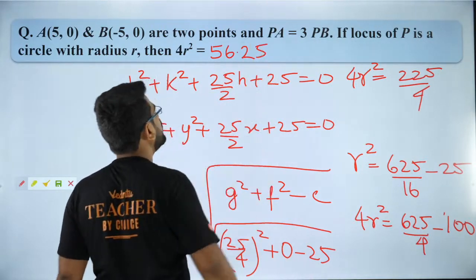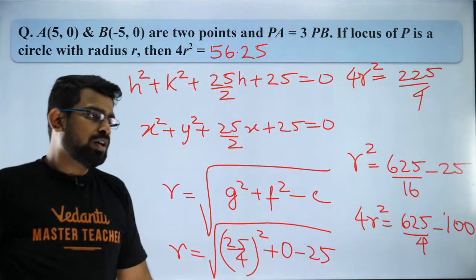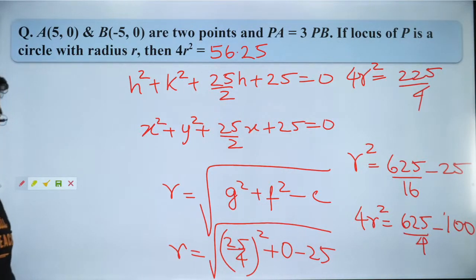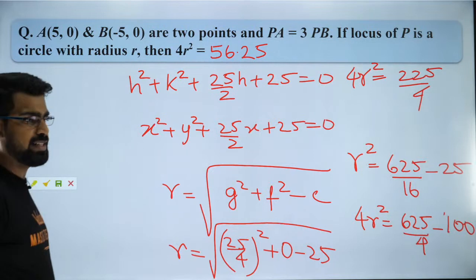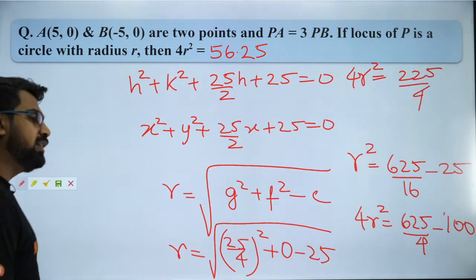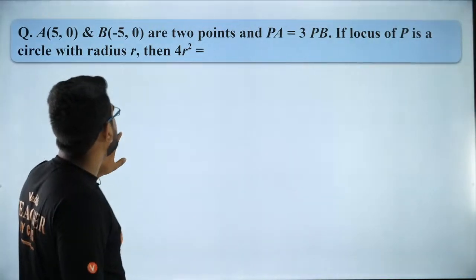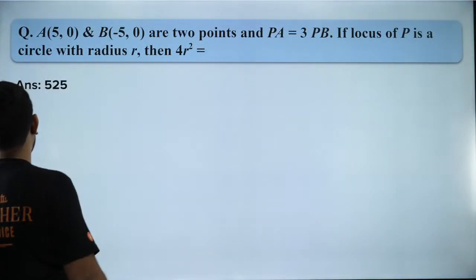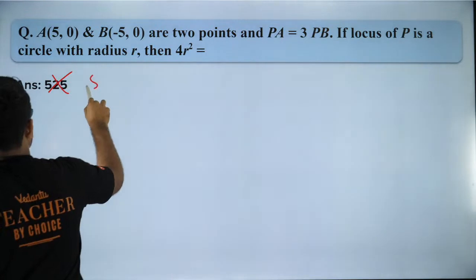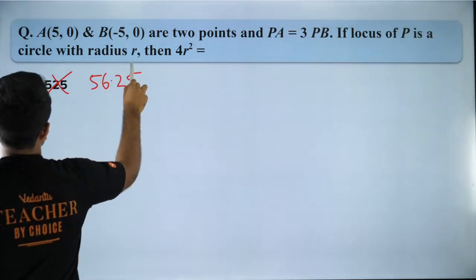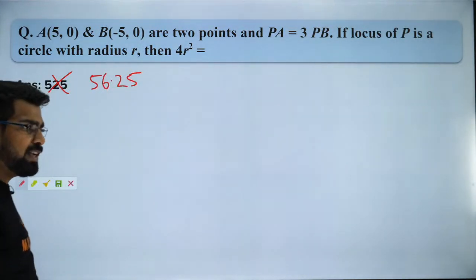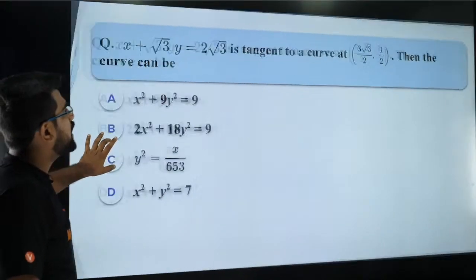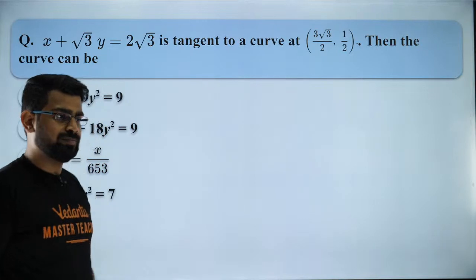56.25. Okay, fantastic. So people, that is the way we do it. I hope you liked it. So shall we move forward? Very good. Great, Amruta. So let us go ahead. So guys, the answer is not 525. It is 56.25. Okay, so that is the right answer. Clear? Okay, so let us move forward to the next question over here.